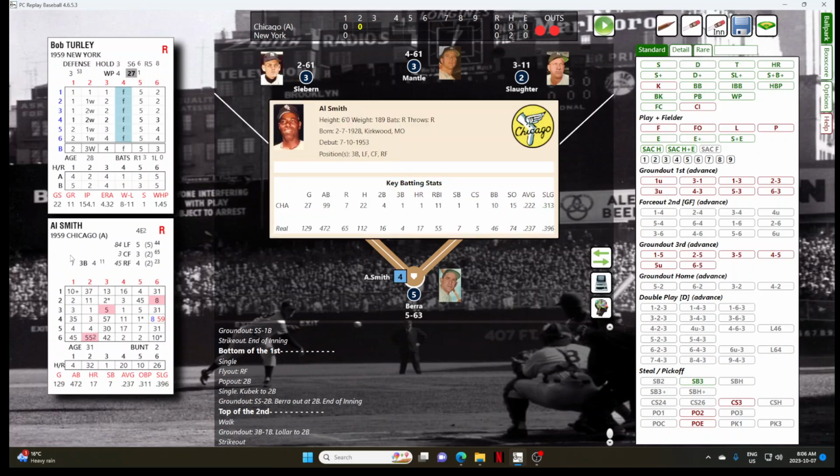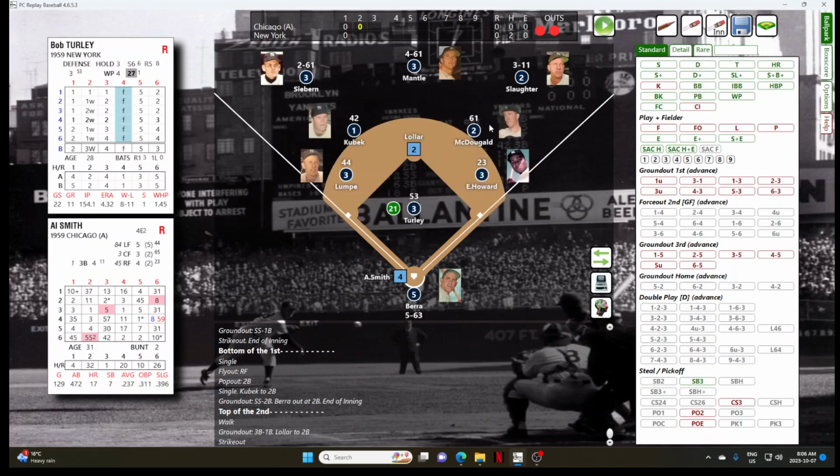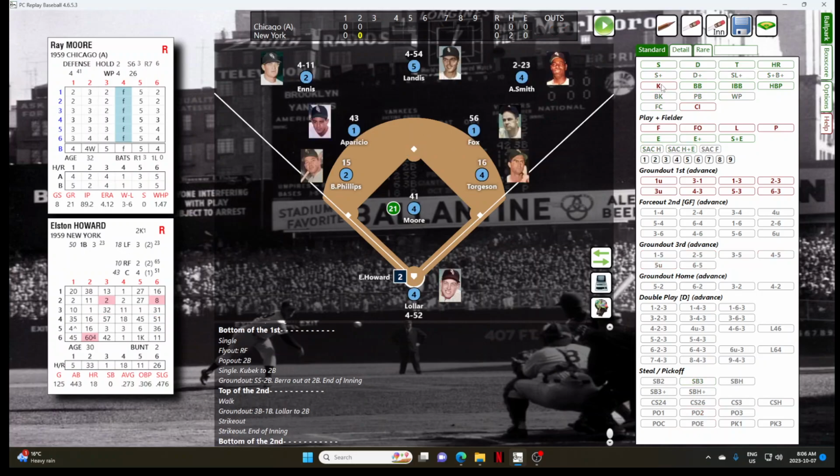Al Smith, the sensational right fielder, is batting .222, 1 home run, 11 RBIs. He needs to pick up his power numbers a little bit. And Smith, swing and a miss, strike 3. So Turley, 4 strikeouts in the first 2 innings.